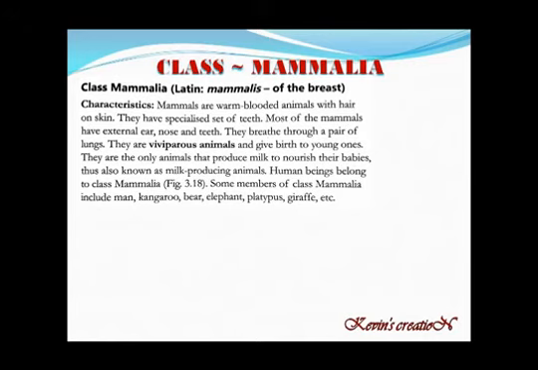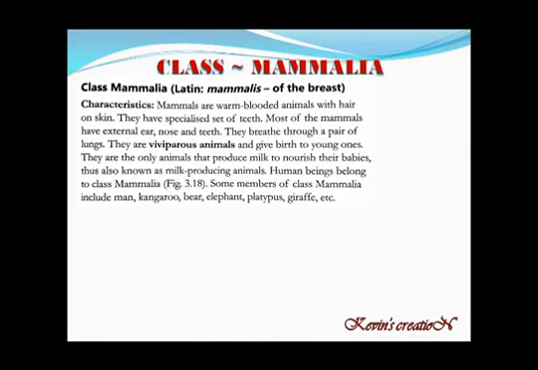Now till now we were talking about oviparous animals. Now the Mammalia group is the group of animals which are viviparous. That means they give birth to young ones. They don't lay eggs. So they reproduce by giving birth to young ones. They are the only animals that produce milk to nourish their babies.